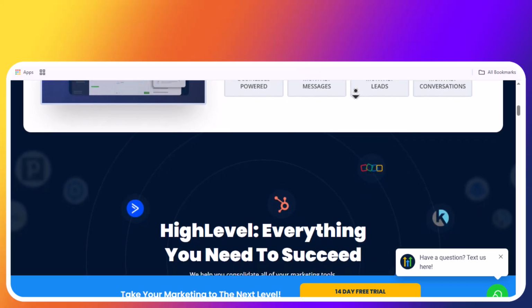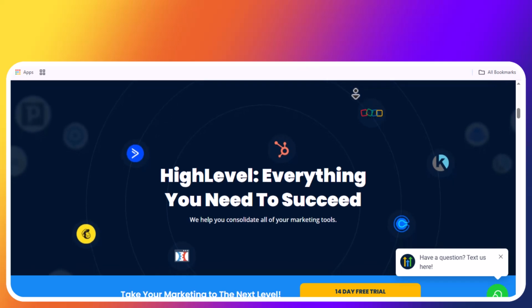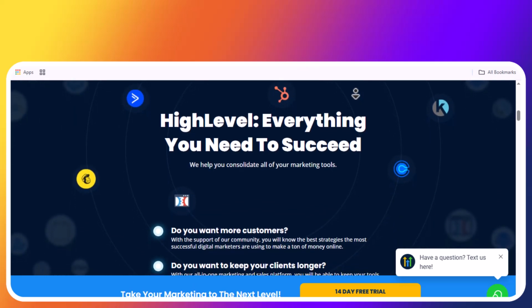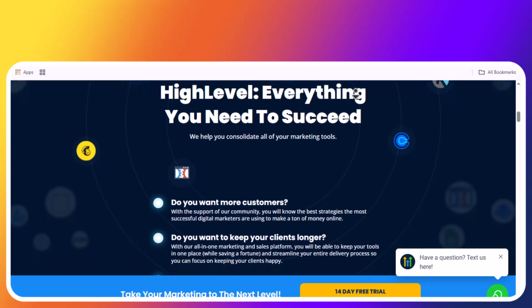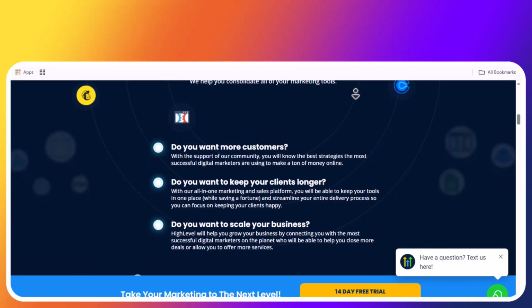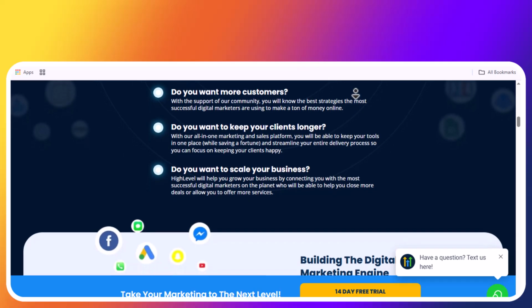Now decide how you resell it. You can charge agencies per account, bundle it with your marketing services, or even build niche-specific packages like real estate, fitness, or coaching. Use built-in billing and client management tools so accounts are created automatically when agencies sign up.